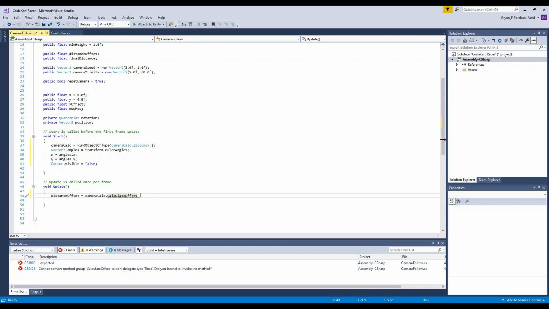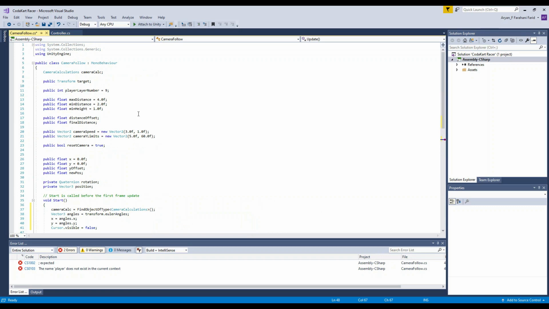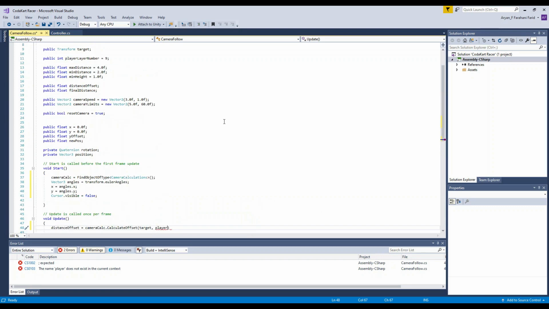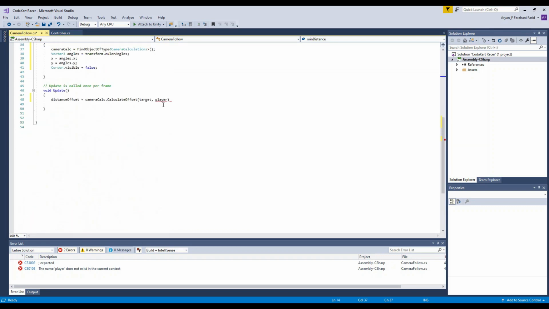Now we're going to write parentheses, and then target, comma space, player layer variable. Remember in the last couple of videos we made this player layer. This is where it comes in handy. We named it player layer 9. This is why you needed the player layer, for how much distance it goes.